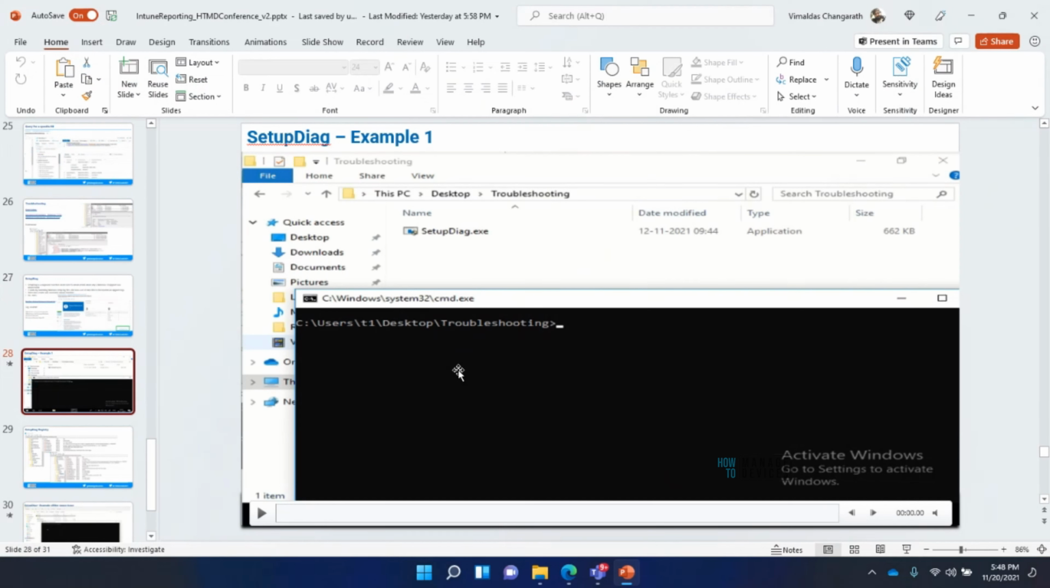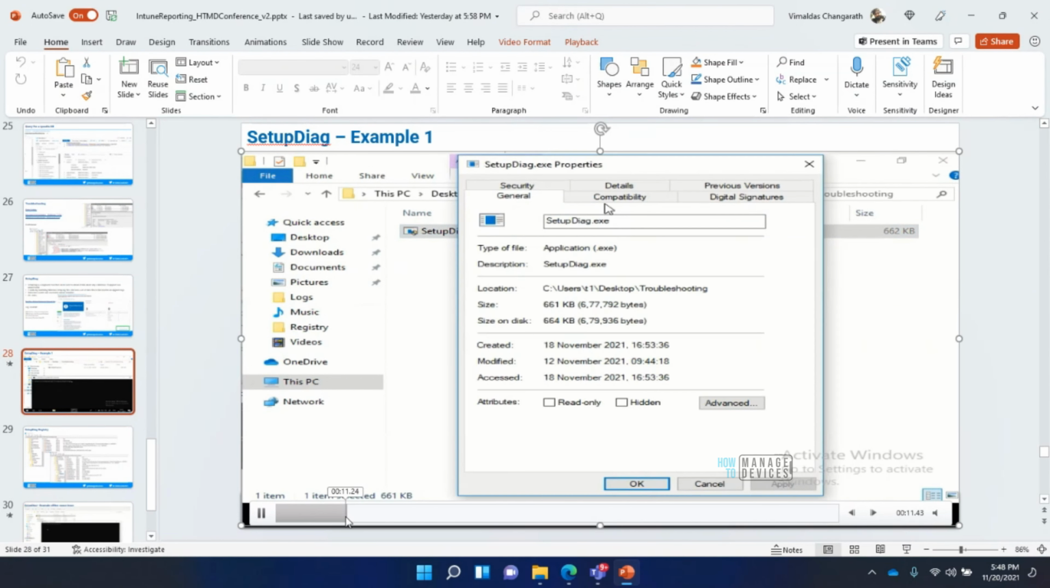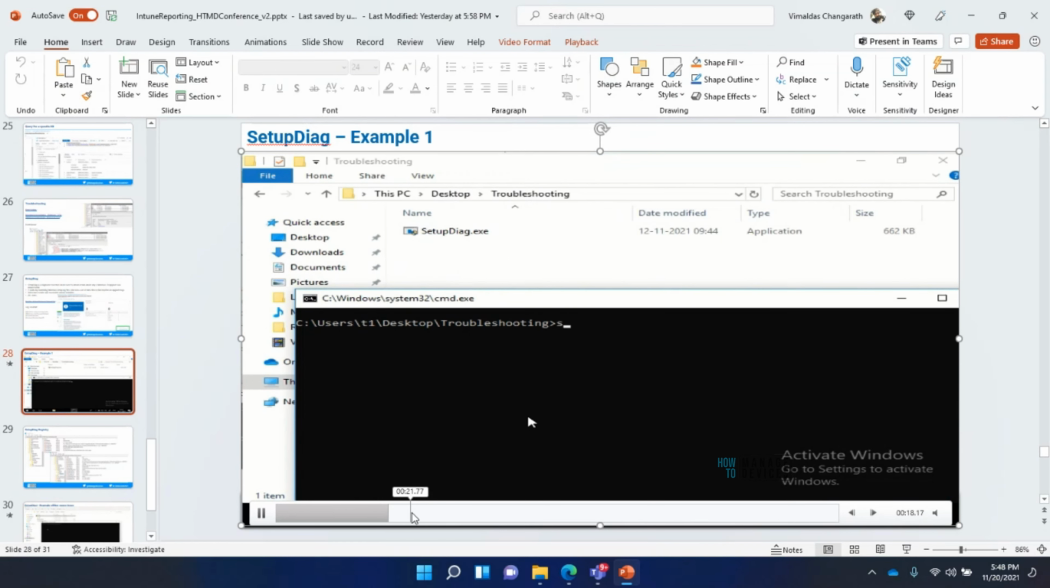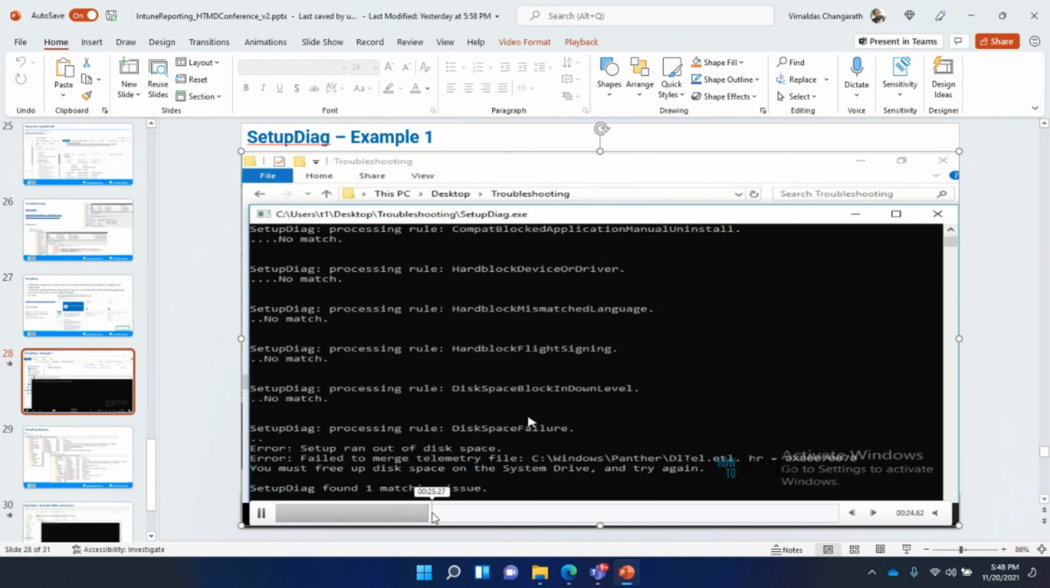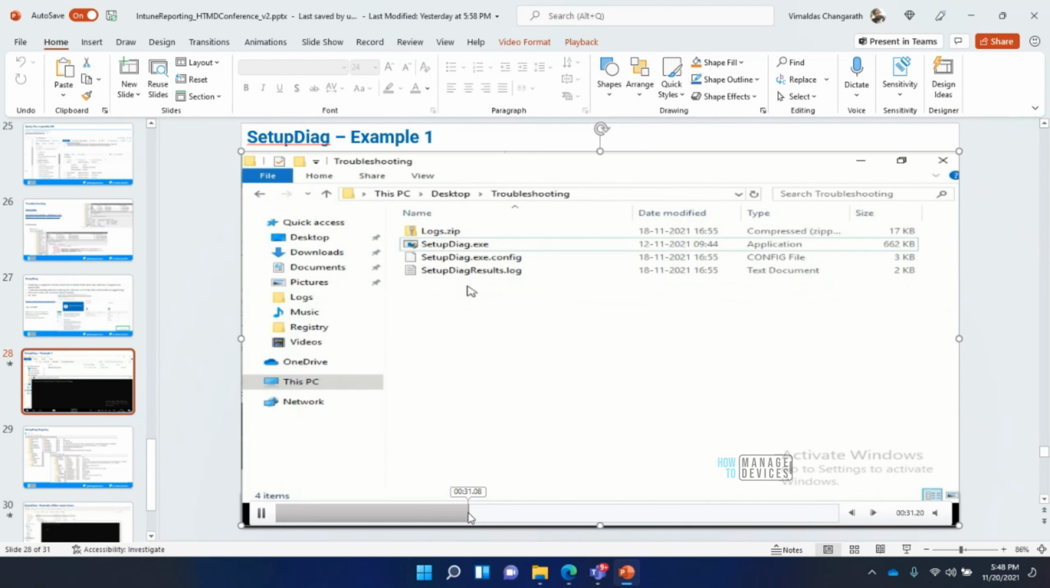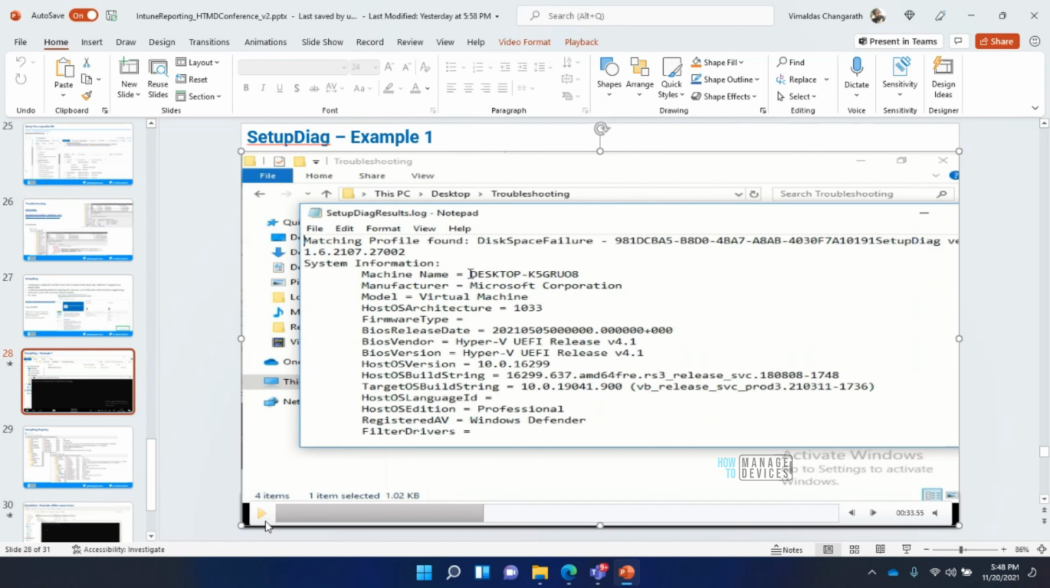I will just show an example of how this tool looks. This tool, setupdiag.exe, when you download it and run it, you have to run it with an admin context. And what this tool will do is create logs basically. It will create one log, or two to three maximum, which are much easier to read.